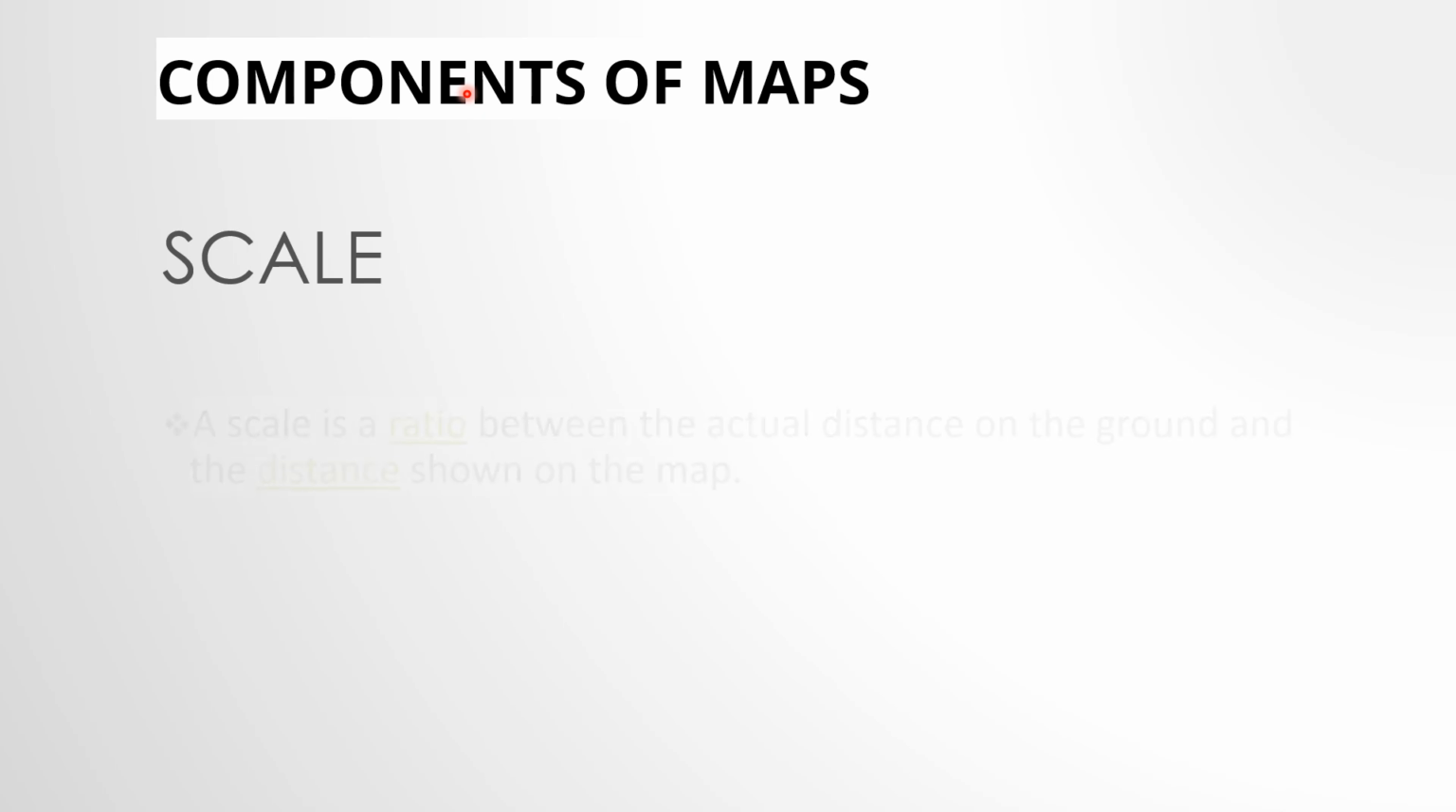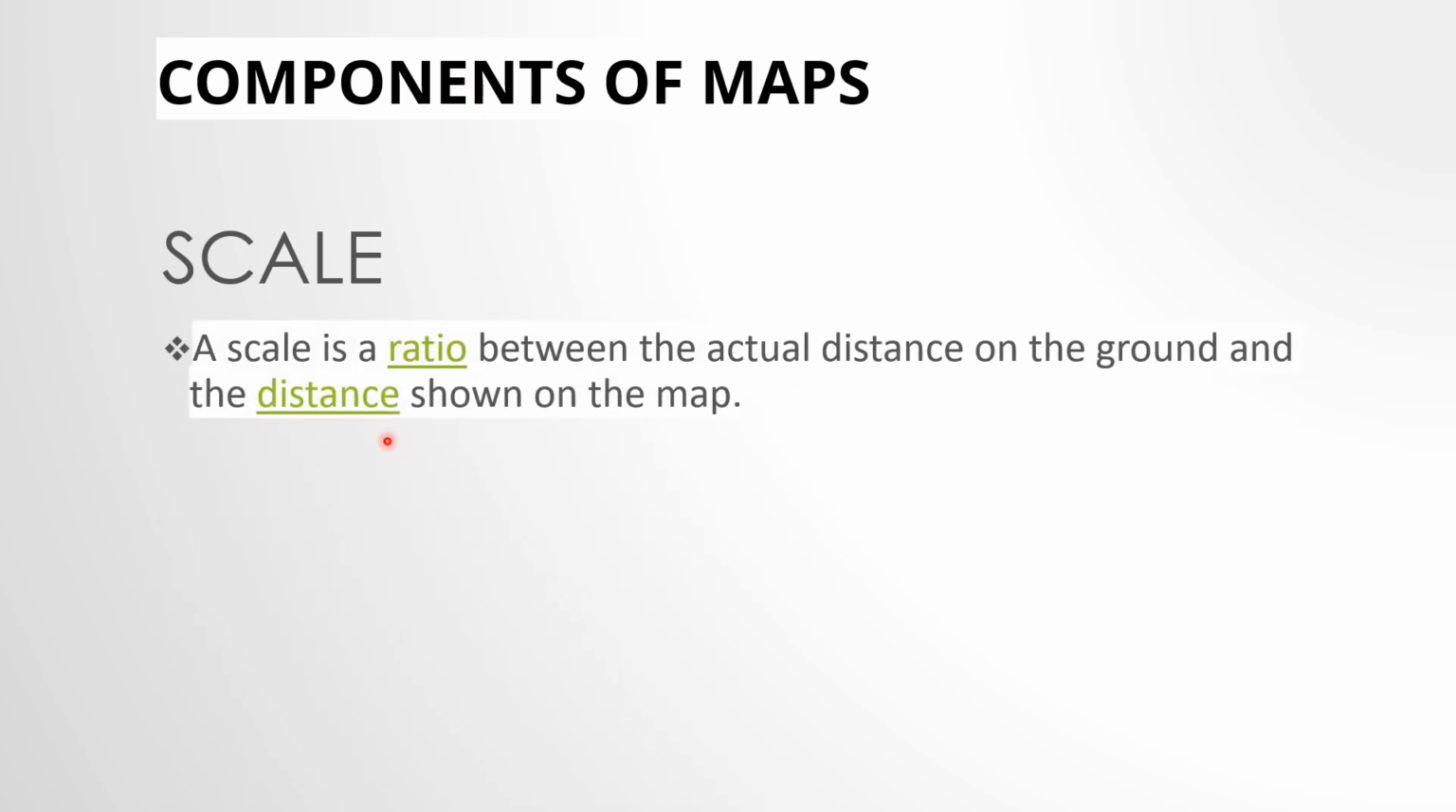First is scale. Now, what is a scale? A scale is a ratio between the actual distance on the ground and the distance shown on the map. Now, a map is drawn in a very small area, right? And Earth is very big. मतलब जितनी बड़ी Earth है, उतना बड़ा हमारा map तो नहीं हो सकता. So a map is drawn in a very small area.